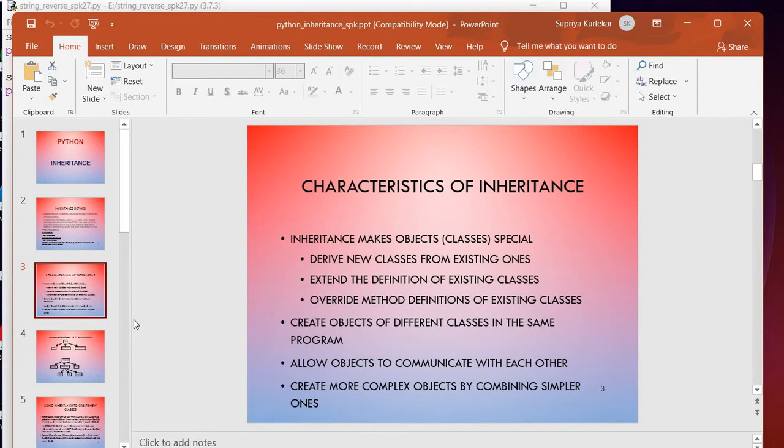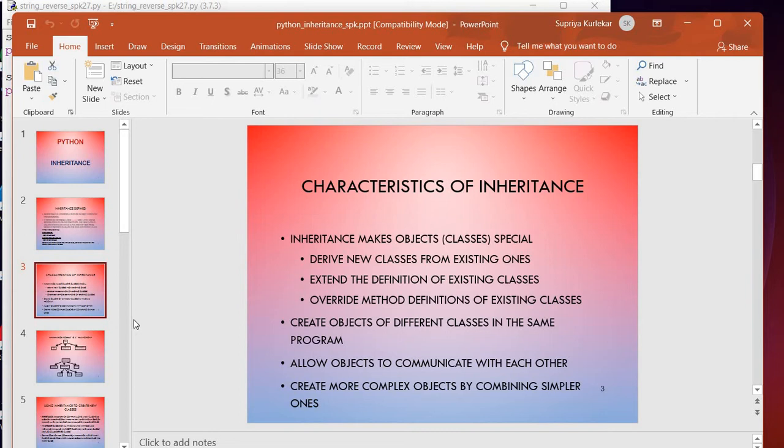Inheritance makes objects or classes special, derives new classes from existing ones, extends the definition of existing classes, and overrides method definitions of existing classes. It is going to create objects of different classes in the same program, allow objects to communicate with each other, and create more complex objects by combining simpler ones.